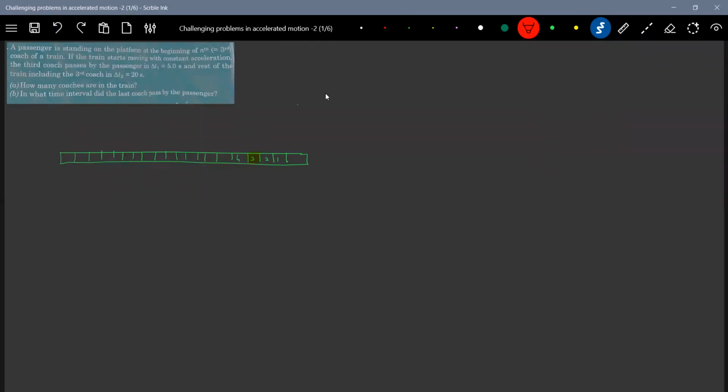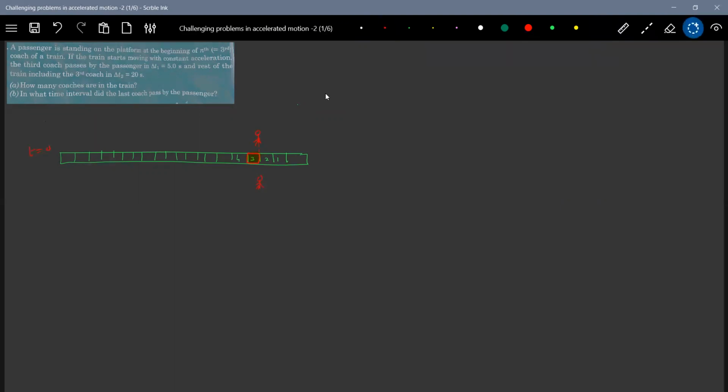Let's do one thing. The third coach is this one, and the passenger is at this particular position. This is what happens at t equal to 0. Then in 5 seconds, the passenger position will not change, he will be there only on the platform.